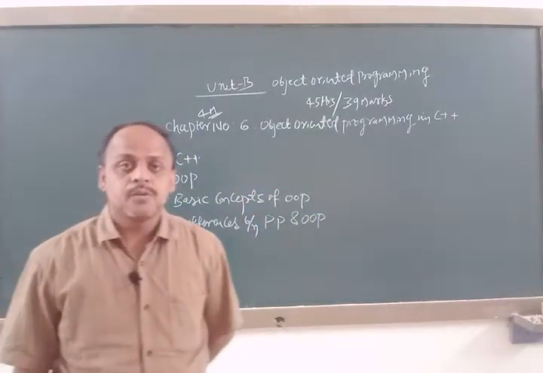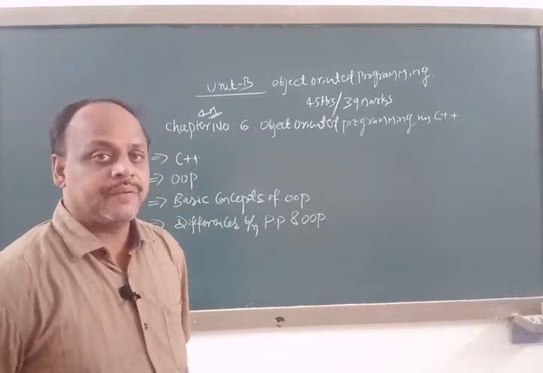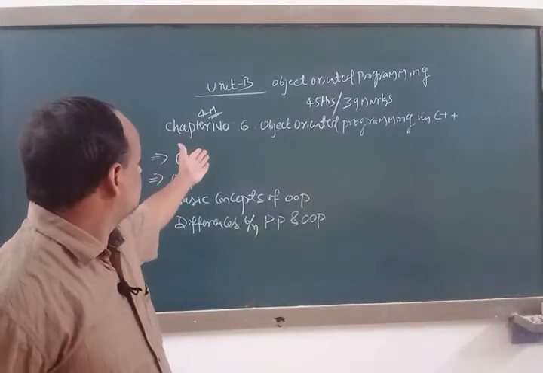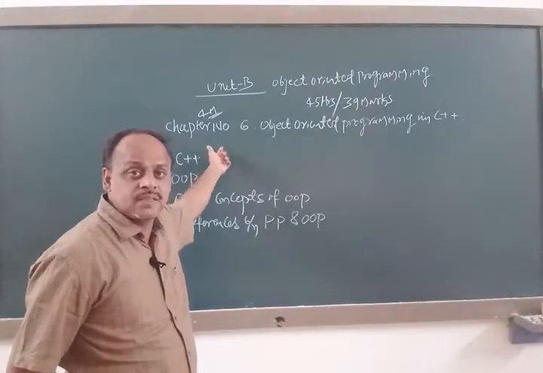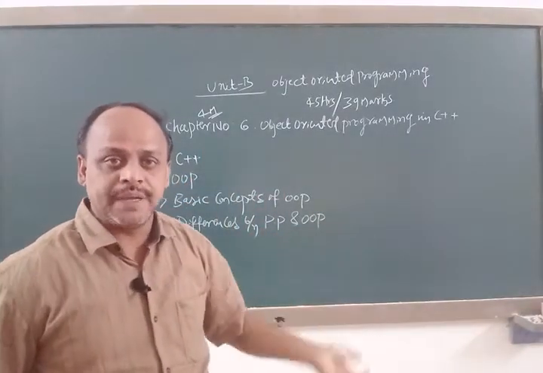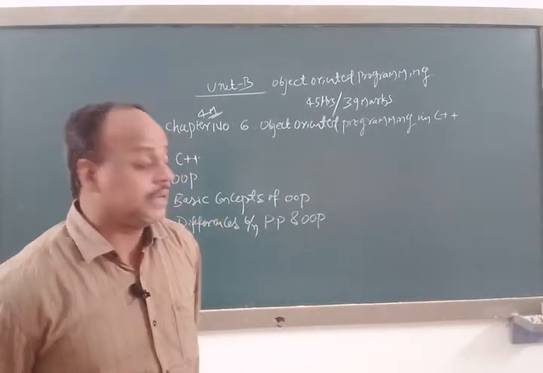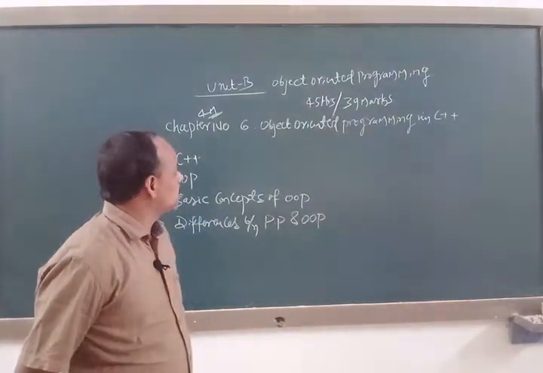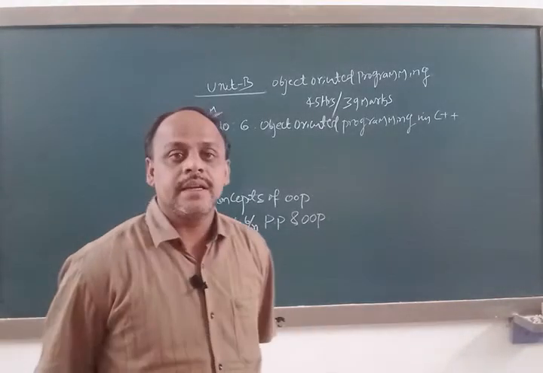Let us see one by one. This is chapter number 6, the first chapter of Unit B. The chapter name is object oriented programming in C++.